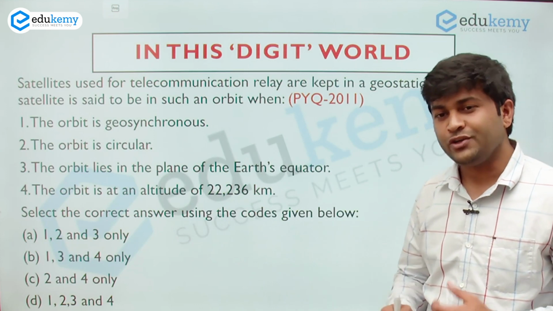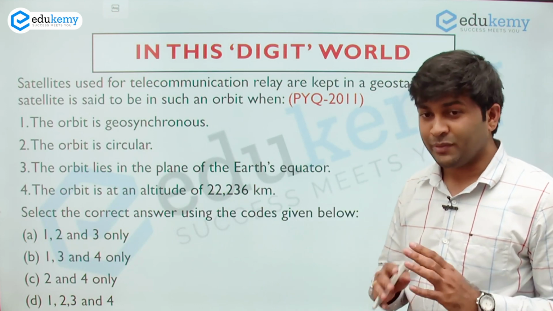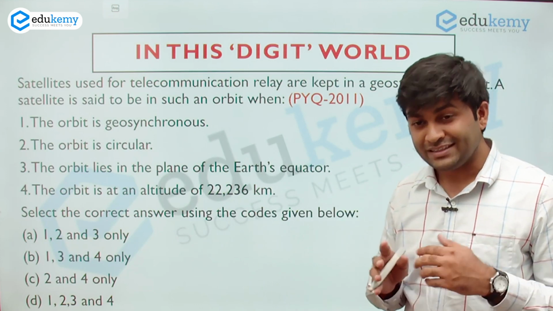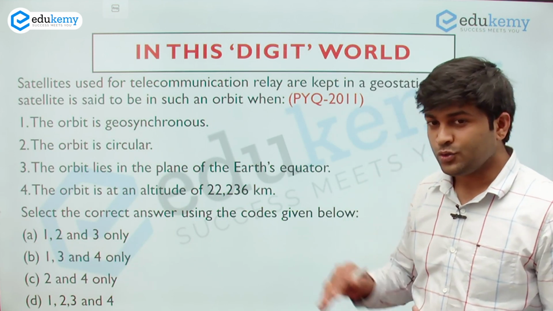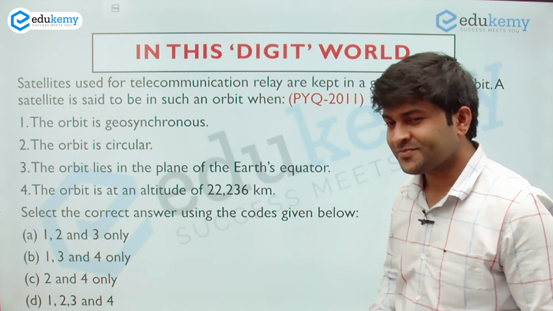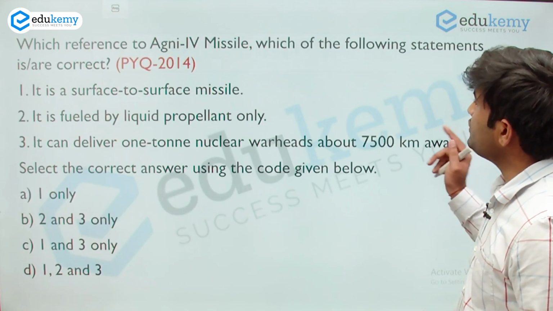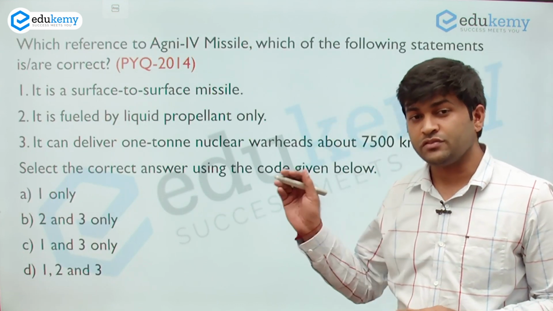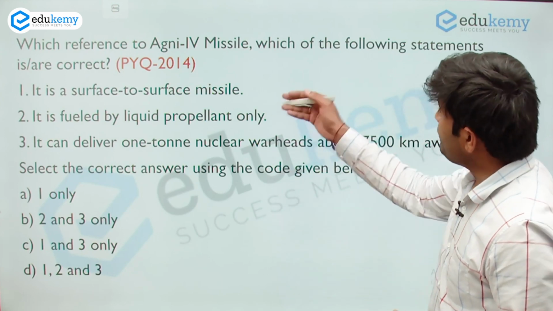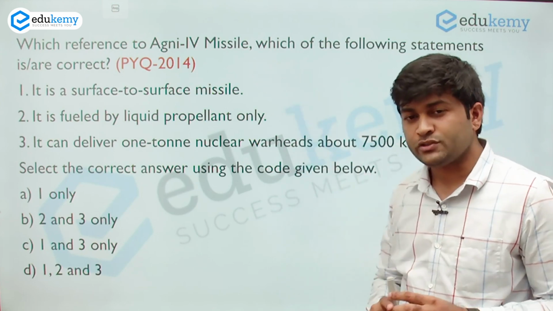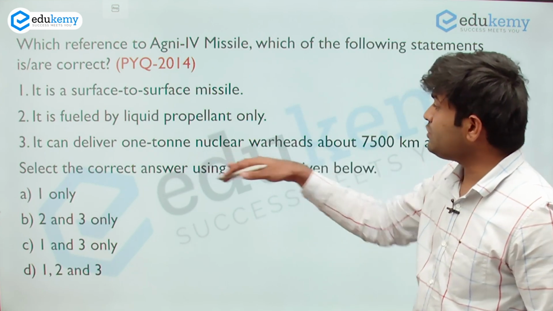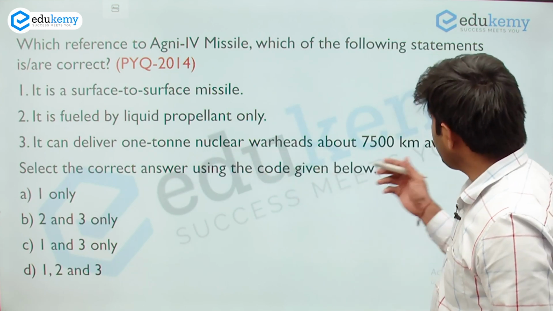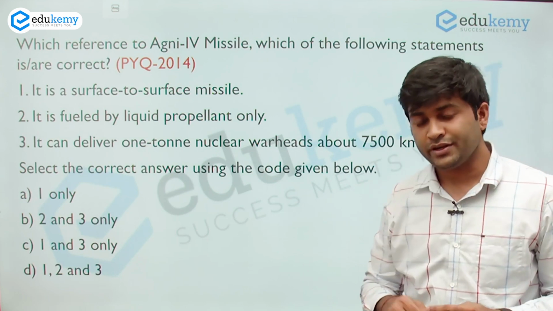So this hack can be used in many places, but do remember our disclaimer that there is a risk attached. So first and foremost, use your knowledge to trust. Now let us take another previous year question of 2014. If you notice, the Agni 4 missile question was there, so a digit was mentioned that it can deliver 1 ton of nuclear warheads about 7,500 kilometers away.